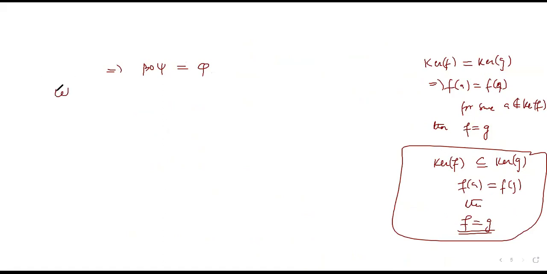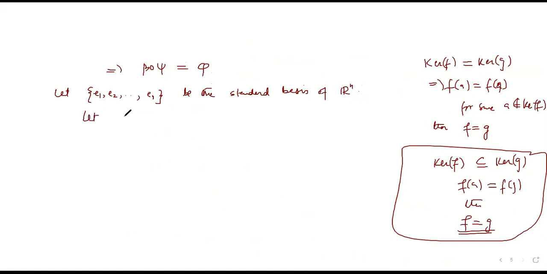Now let E1, E2 up to En be the standard basis of Rn, the standard basis of Rn.